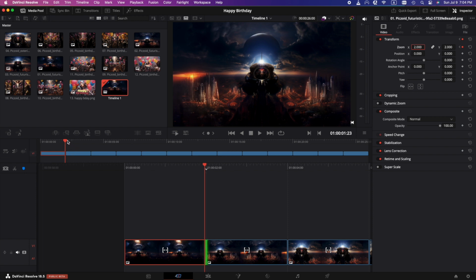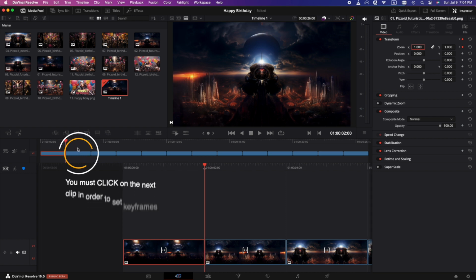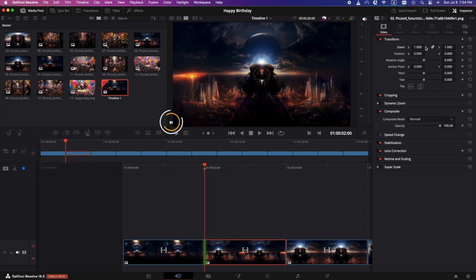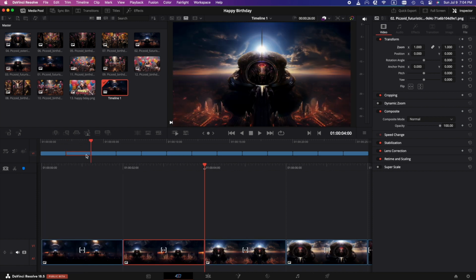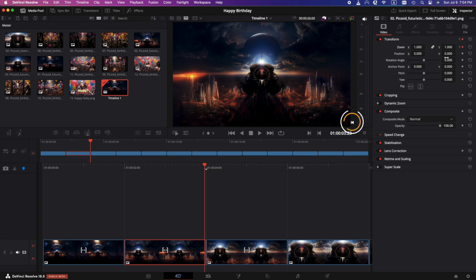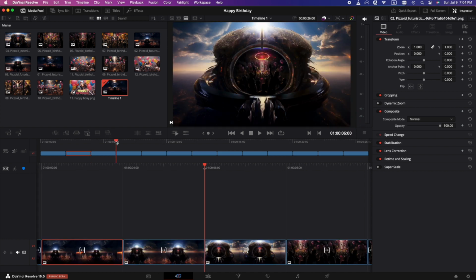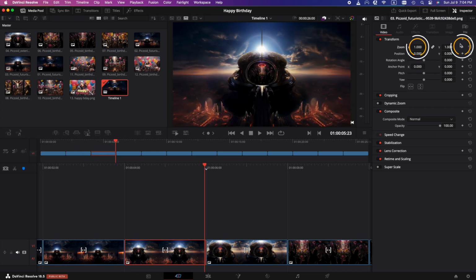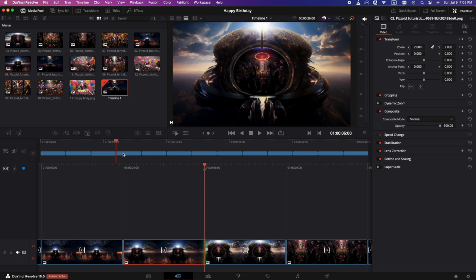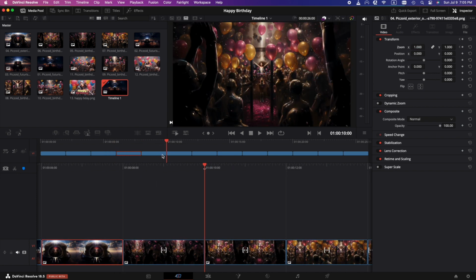And we need to repeat this process for all of the other images. One thing you want to be careful of is you have to click. You cannot arrow forward. You have to click on the next image. Make sure you're on the first frame. Click your keyframe button. Go to the last frame, left arrow once, click your keyframe. Looks like I forgot to set the zoom level for that second image. I'll fix that later. But just go through and set your ending keyframes to zoom level 2.